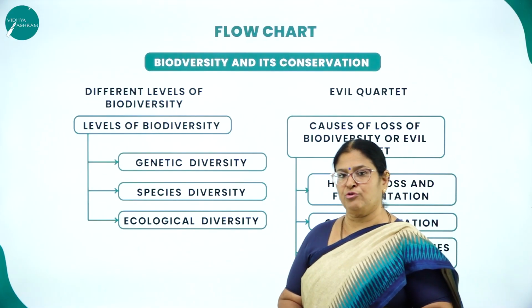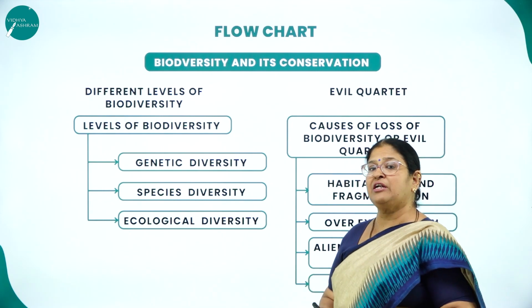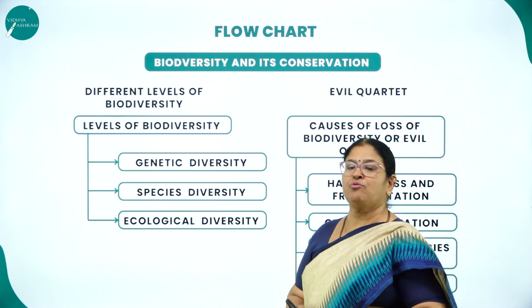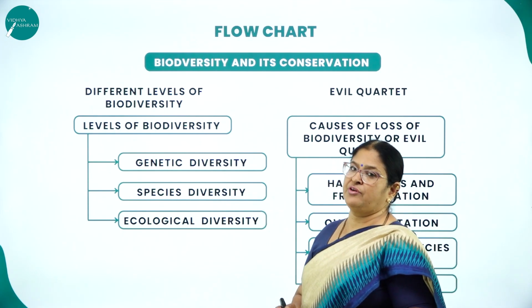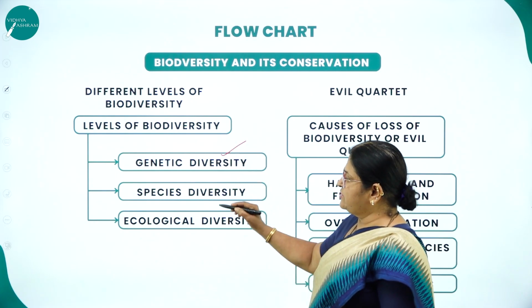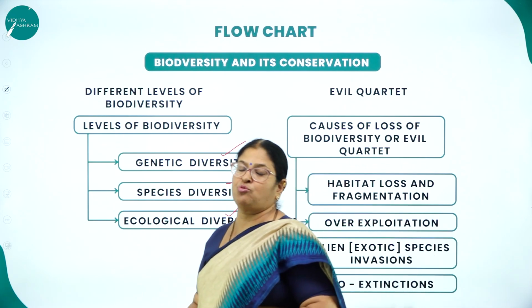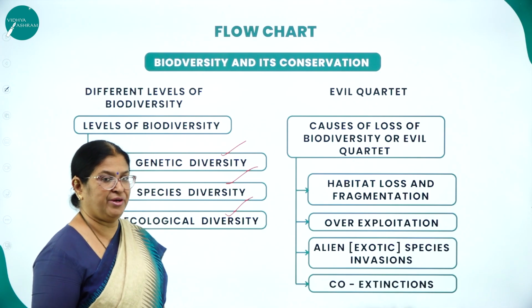Moving on to the flow chart: Biodiversity and its conservation. What are the different levels of biodiversity? The different levels of biodiversity were put across by Edward Wilson. What are the three types of biodiversity? Genetic diversity, species diversity and ecological diversity. So they might ask, what is biodiversity and what are the levels of biodiversity?